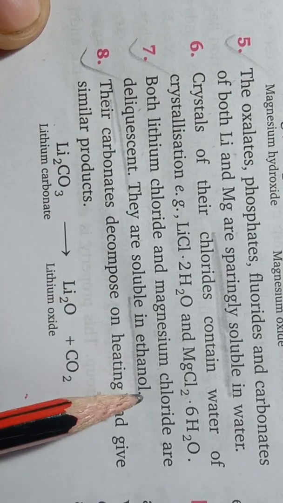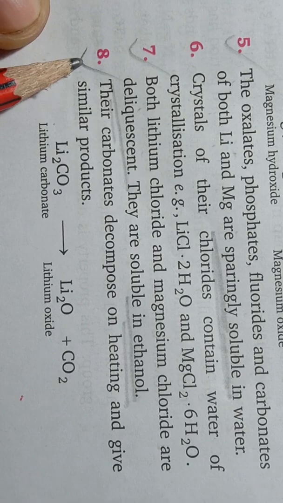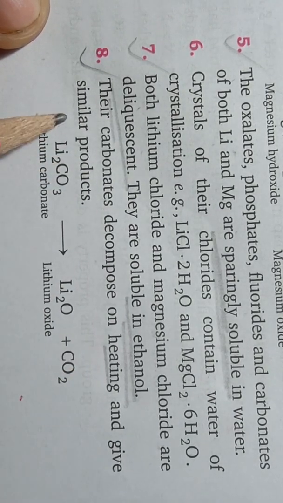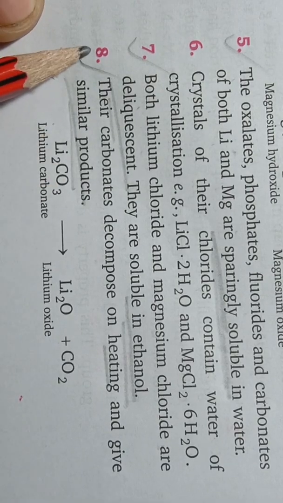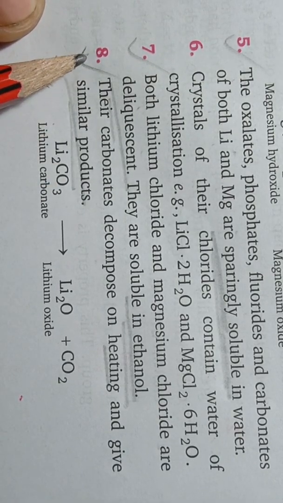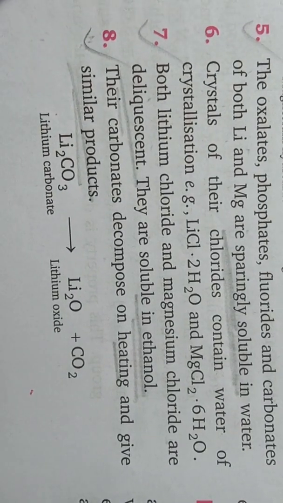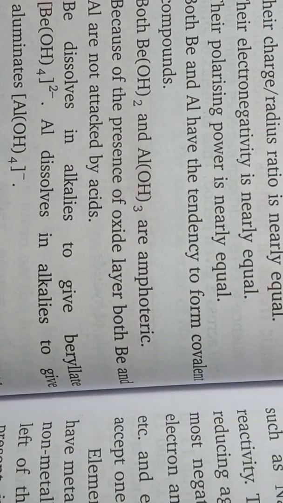They are soluble in ethanol. Eighth point, their carbonates decompose on heating and give similar products. This eighth point is also very important, students. Okay, so these are a few properties in which lithium and magnesium show similarity.